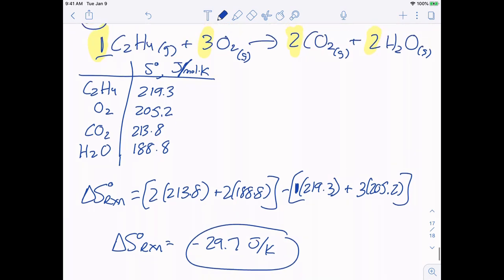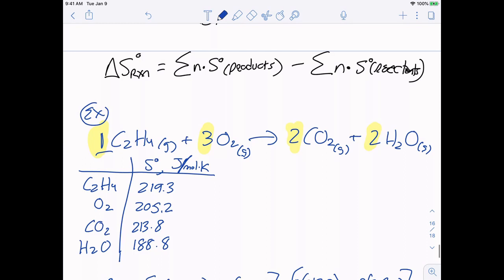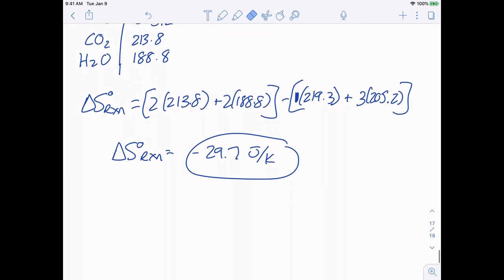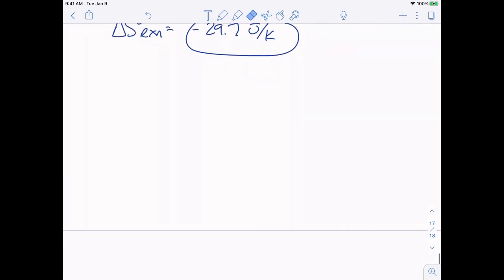So again, it's just going to be the sum of our products minus the sum of our reactants. Make sure you multiply that with the number of moles that you have. That's what this n is in here. I might not have pointed that out before, but that's what that is, my number of moles. So be sure to do some practice problems on these. There's some on the worksheets that are posted on Canvas. And then in the homework, there's a problem on entropy change calculation and enthalpy change calculation from standard heats of formation.